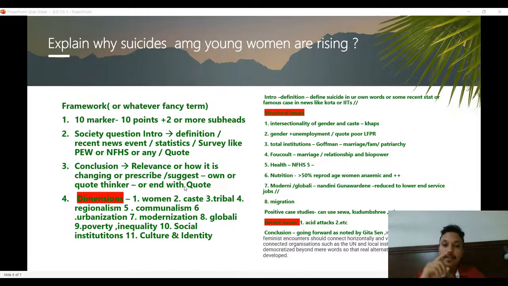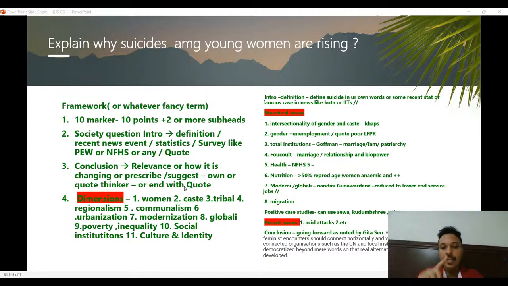As I said, it could be women, caste, tribal issues, regionalism, communalism, urbanization, modernization. It's the same frame: globalization, poverty, inequality, social institutions. According to the question, you can use different social institutions, culture, identity. You can use social processes, something like Sanskritization, Westernization, the tribe-caste continuum, anthropology, sociology, or general things that come in the Indian Express and The Hindu, anything related to social institutions, social processes, or things in the syllabus.